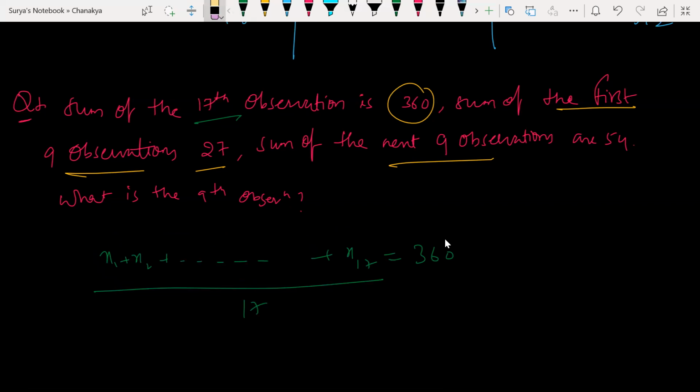Sir, but it's not given as average or mean, right, sir? It's given as sum. So it should, yeah, not average. So sum of the first... So this should not become here. This is what it should come. Just 9 observations. Look at this.